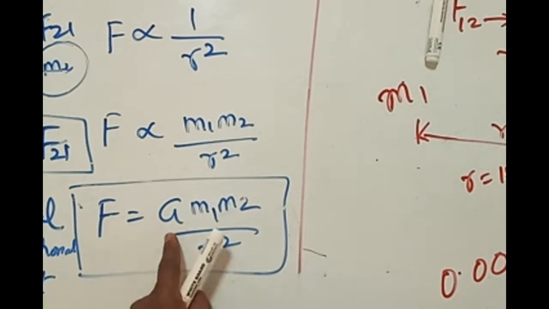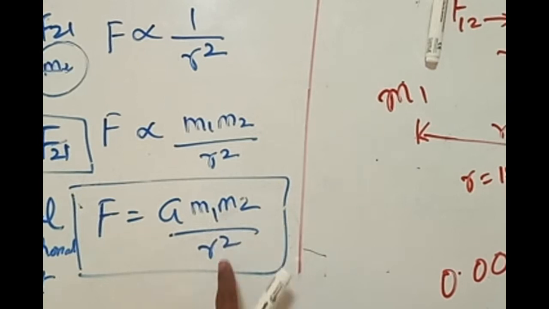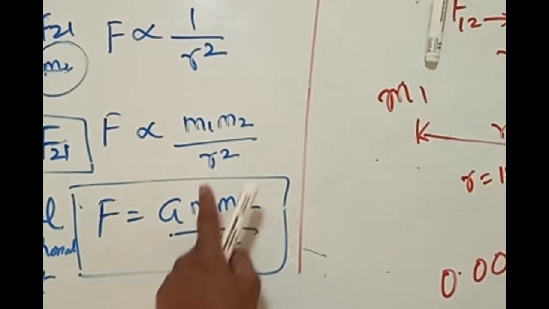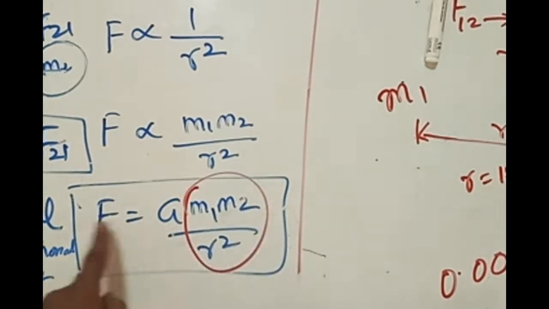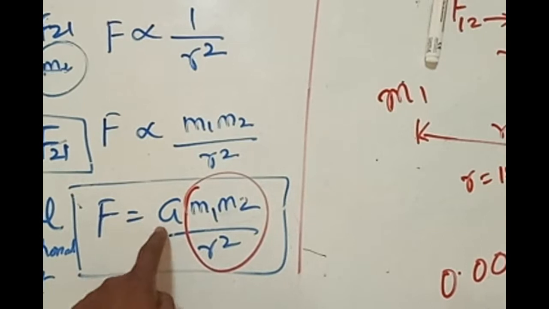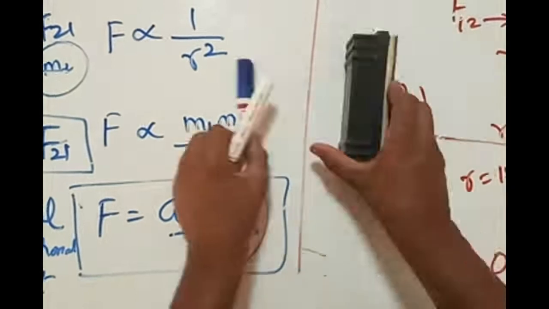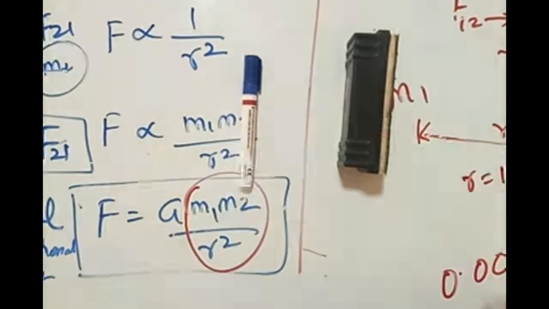F is of the order of 10 to the power of minus 11. I'm supposing two 1 kg bodies separated by 1 meter. 1 kg, 1 kg, 1 meter. This whole factor becomes 1. Then how much is the force now? 6.627 to the power of minus 11. Is that small or big? Very small force. Accordingly, we cannot feel that force. These two are attracting each other because of the presence of 10 to the power of minus 11 order, but that force cannot be seen here.